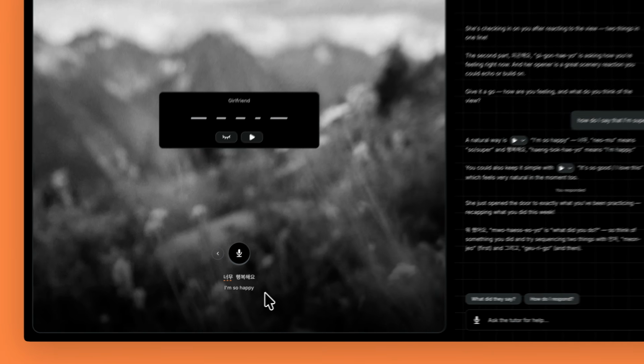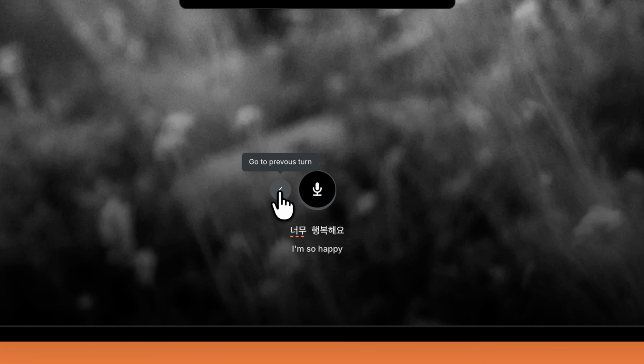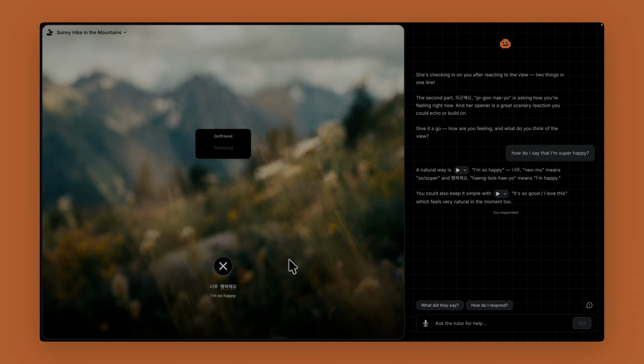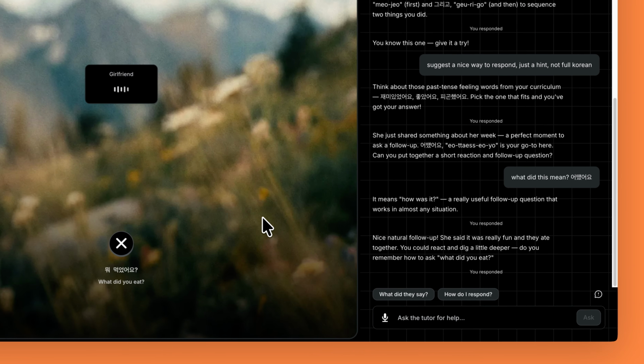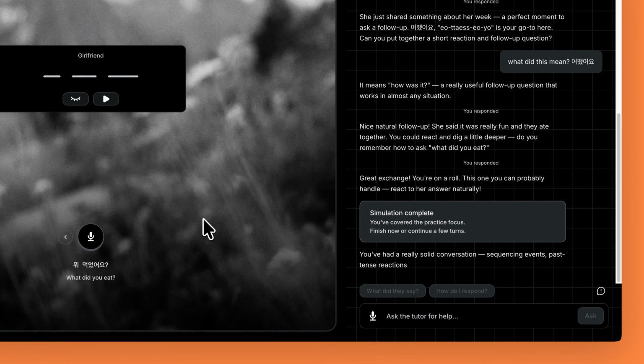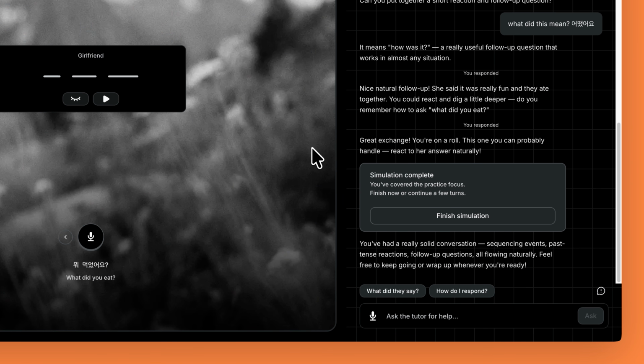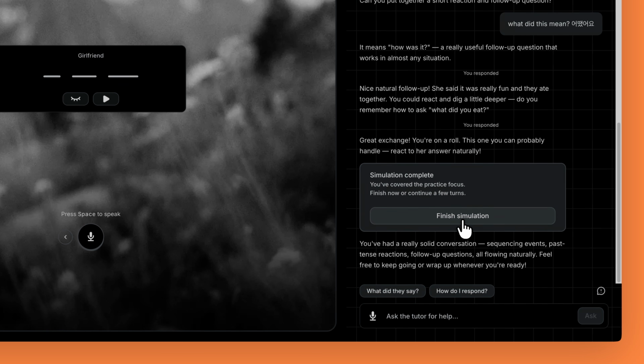If you are not happy with your turn, you can always click on this little arrow to go back to the previous turn. In general, it's quick and easy to go back and forward between turns. This cycle continues until you have completed the simulation. The tutor will look over the simulation and let you know when you have covered the intended practice focus. You can then choose to continue a few rounds or leave immediately to finish the exercise.